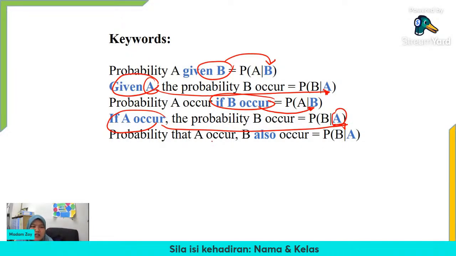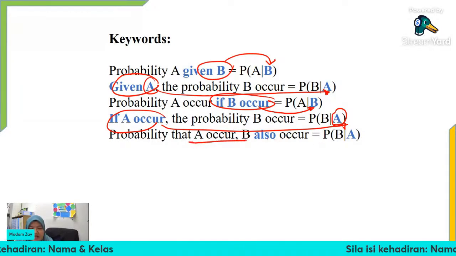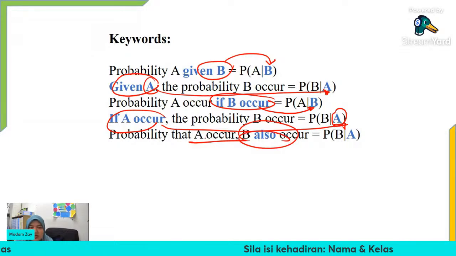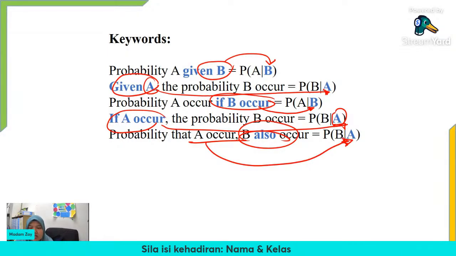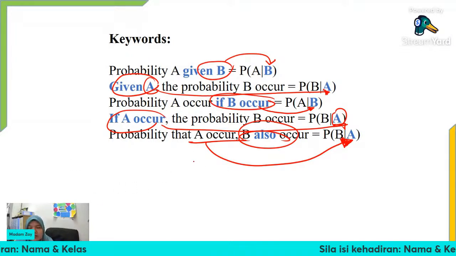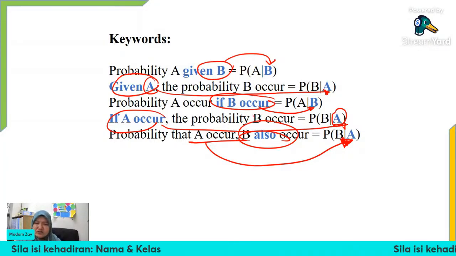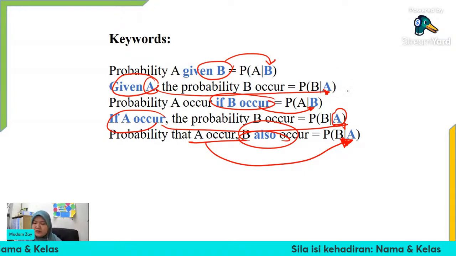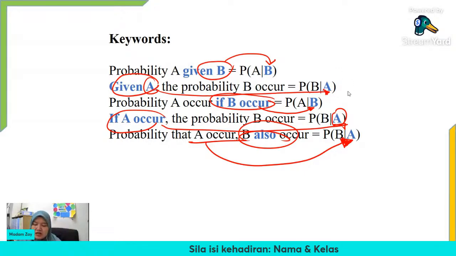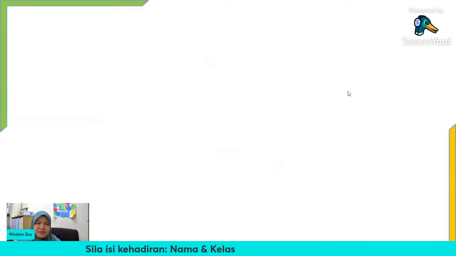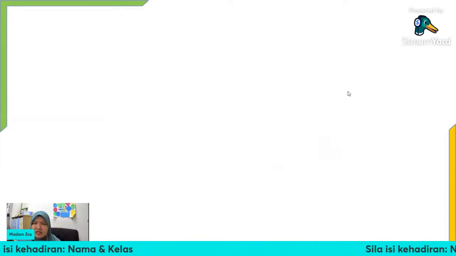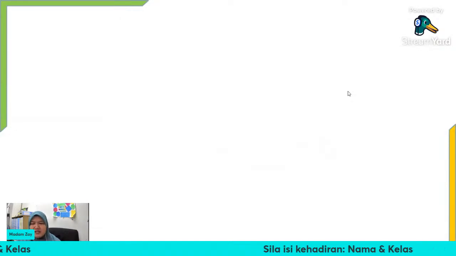And lastly, probability that A occur, B also occur. So A has occurred, and then we want to know if B also occurs. So A is the condition. So you have to take note of all these types of questions. All of these are conditional probability, but with different ways of constructing the sentences. So please recognize the condition first. The condition should be at the back. These are all the keywords that might come out. This chapter we don't have it in the exam, but we have it in the UPS and the assignment.